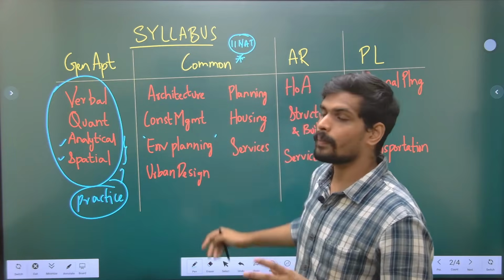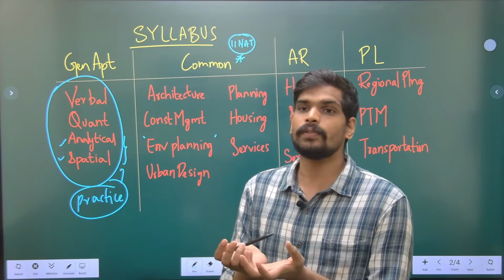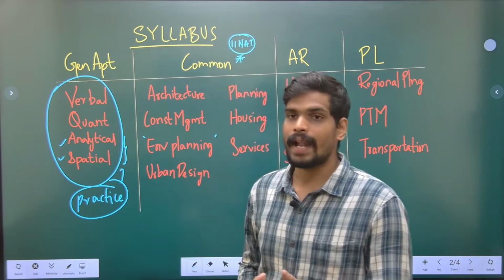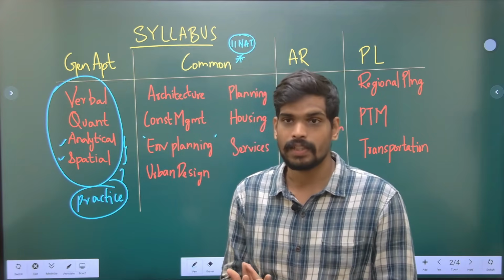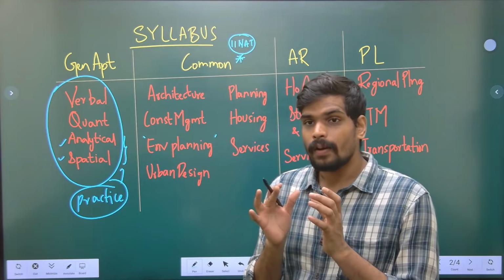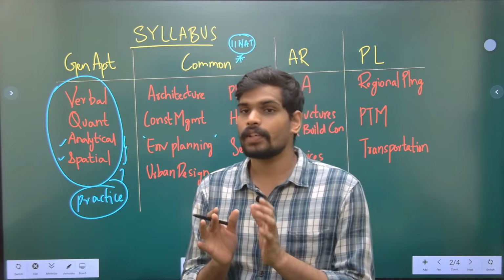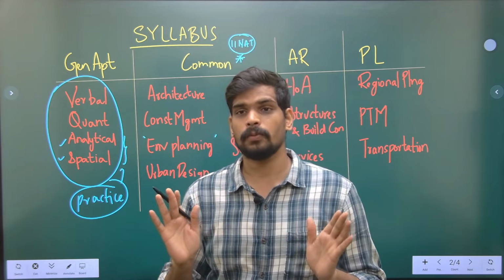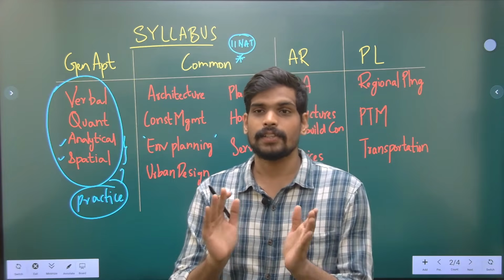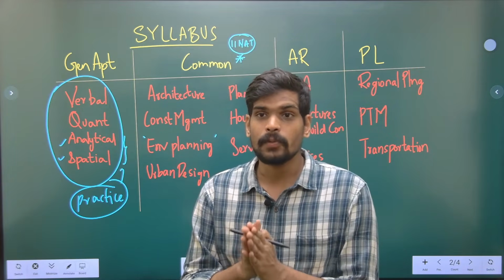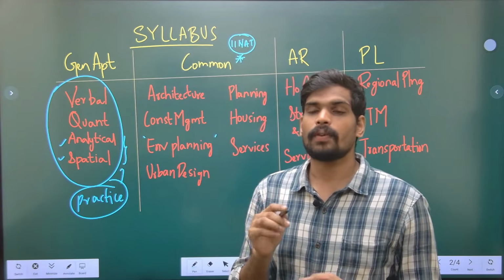Here you have a lot of topics which are theoretically stronger areas or sections which are more towards theory, like environmental planning is more of a theoretical subject, architectural graphics or architecture is more of a theoretical subject here. So theoretically strong subjects are higher in number, so the number of numerical questions will be fixed. You will have a minimum of 10 to 12 to 13, 10 or 13 or 11 or 12. So that range, that's the number of numericals which you will get. And these numerical questions, almost all, excluding 2 or 3 questions, you will get from few topics only.